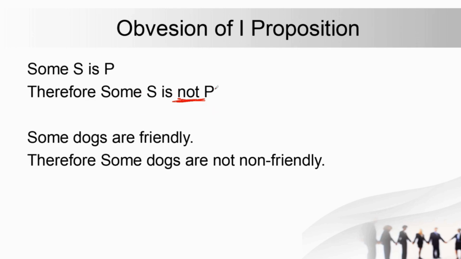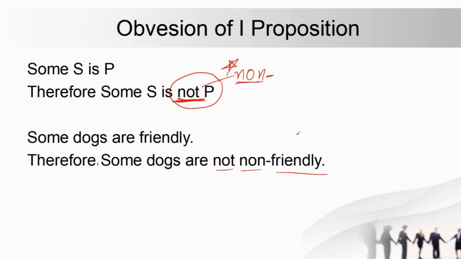Some S is non-P. Okay, here there's a small mistake. Here it should be "not non-P", okay? So again, this is now correct. Not non-P. So please make the change here. Some dogs are friendly. Therefore, some dogs are not non-friendly. Okay? Not non means that some dogs are friendly only, right?